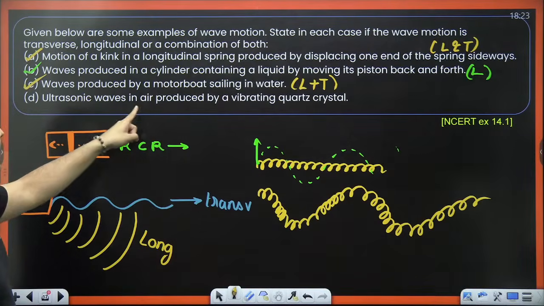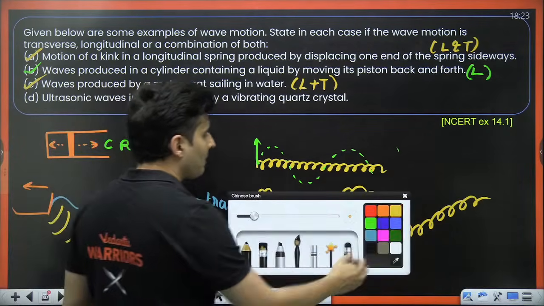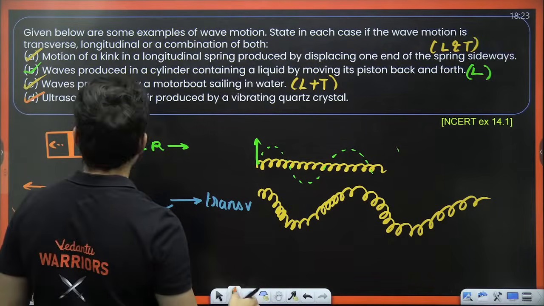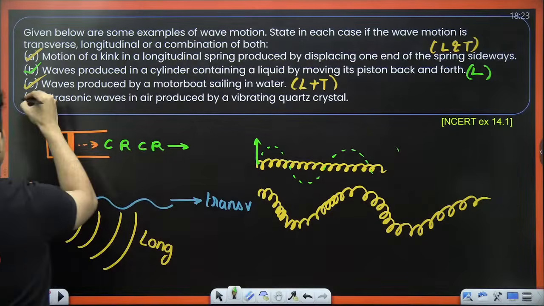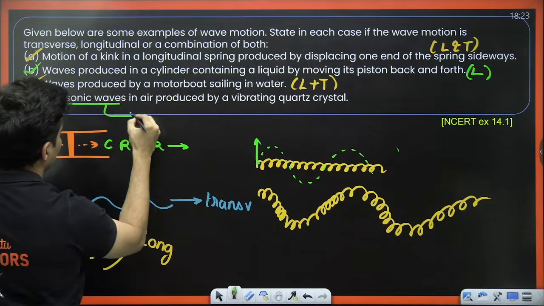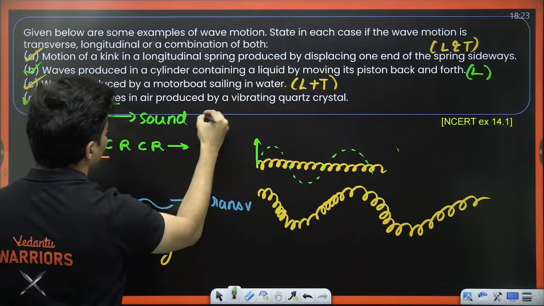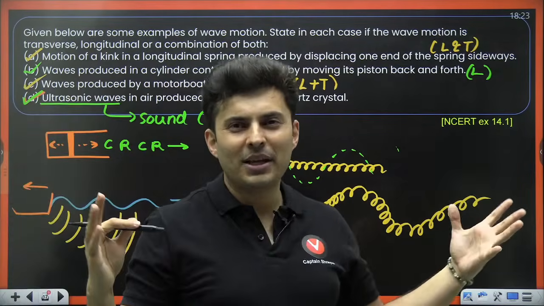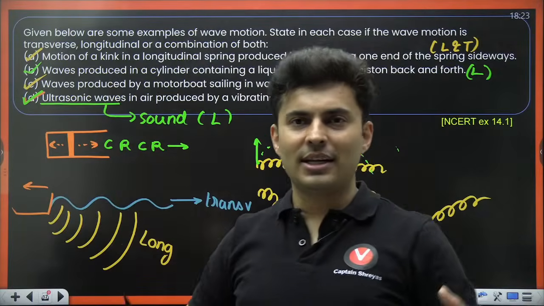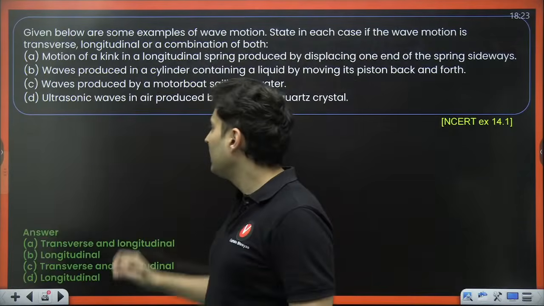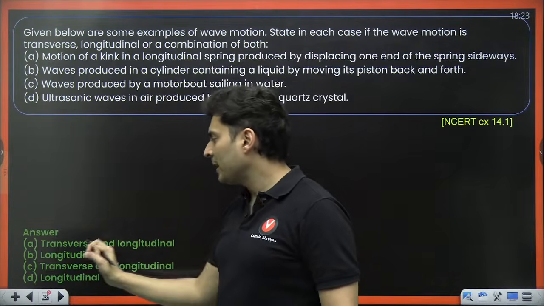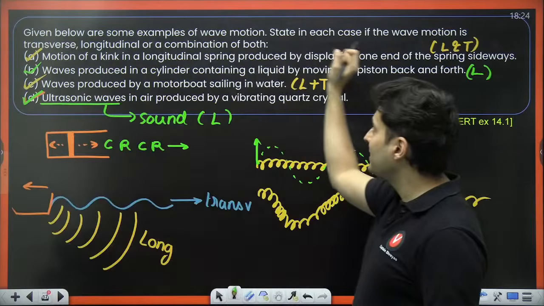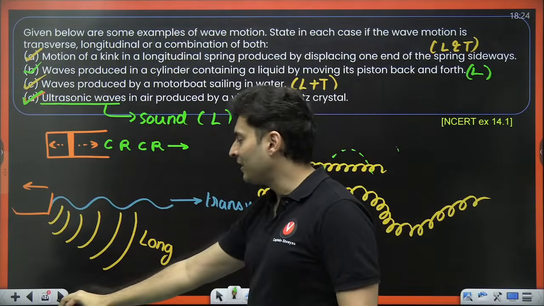Okay. Ultrasonic waves in air produced by vibrating. Now ultrasonic is basically nothing but sound, which is heard by bats. And sound is always longitudinal. It is not transverse. So hence it will be only longitudinal. Yes, we have got this correct. Only longitudinal is the exact answer that we have written down.